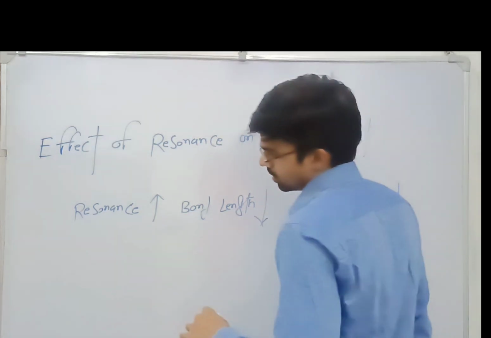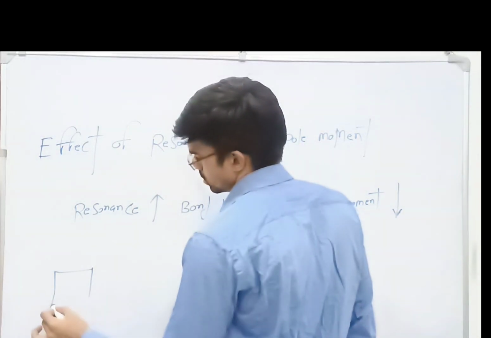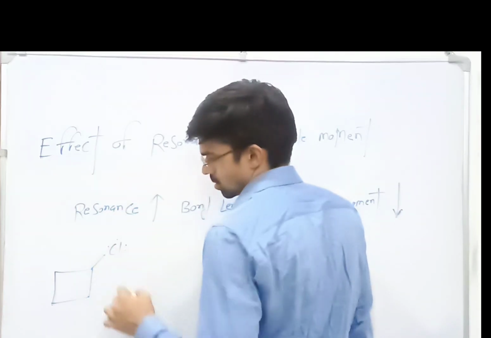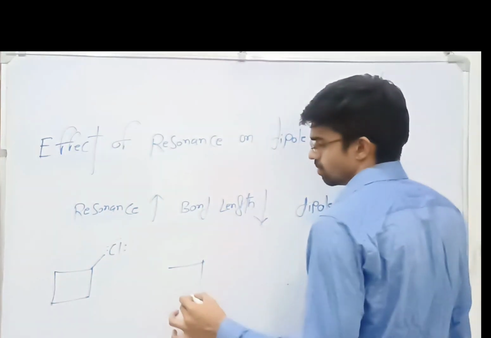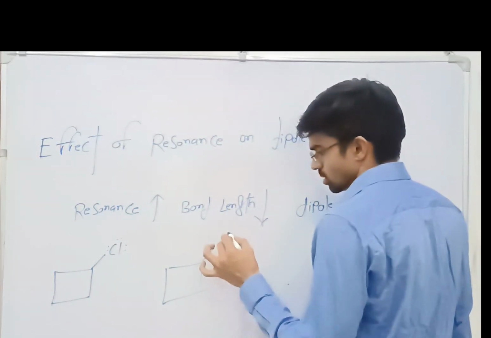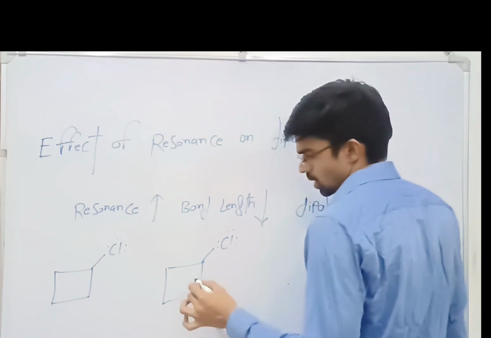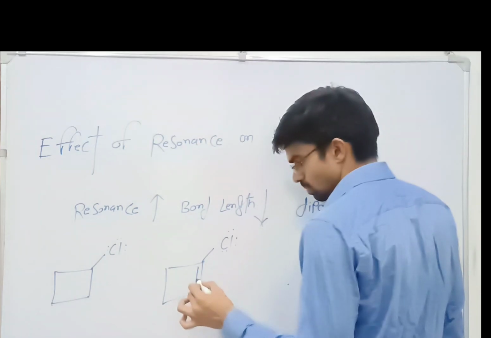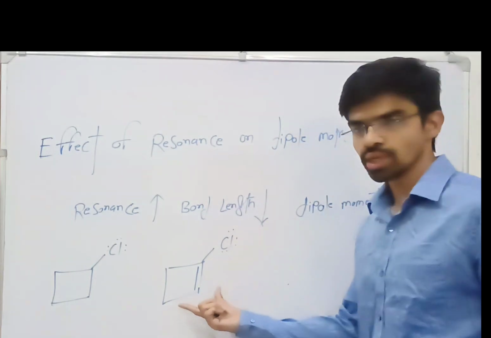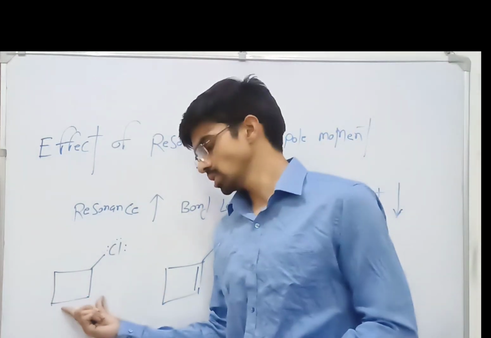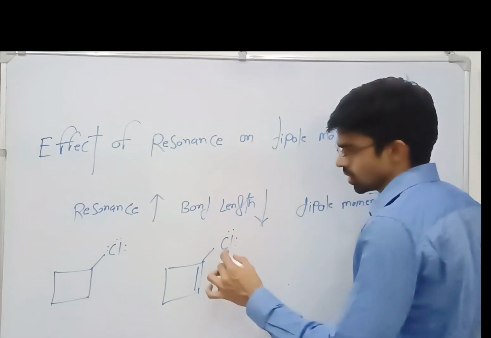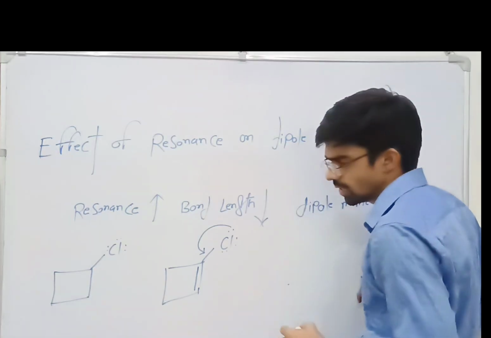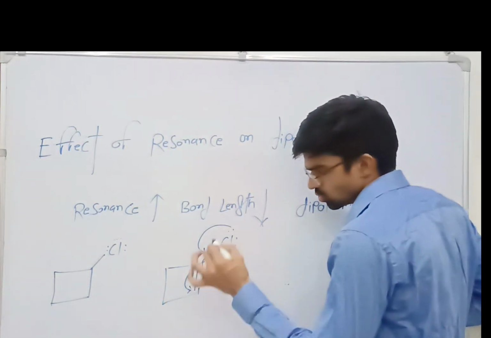As an example, you have a compound with chlorine, and one more compound where the same chlorine is attached to a double bonded, that is pi bonded, compound. The first will not show resonance, but the second will show resonance. How? The chlorine will donate its electron to this side, and this pi electron will shift toward the other side.